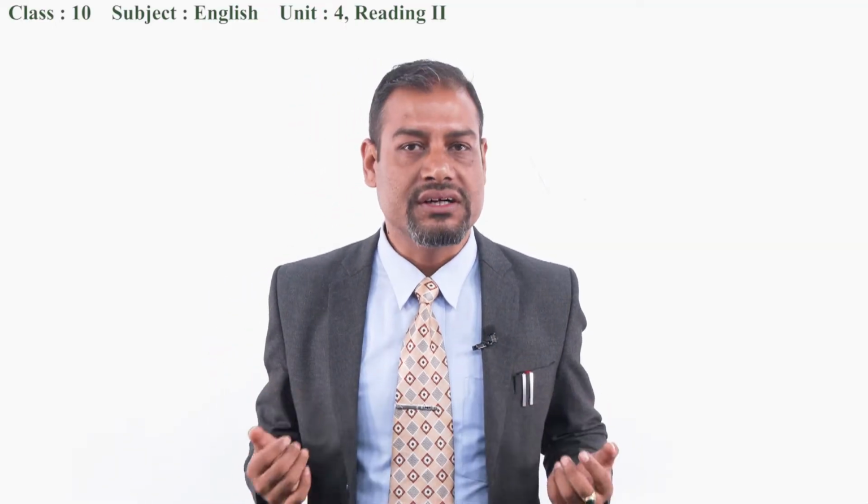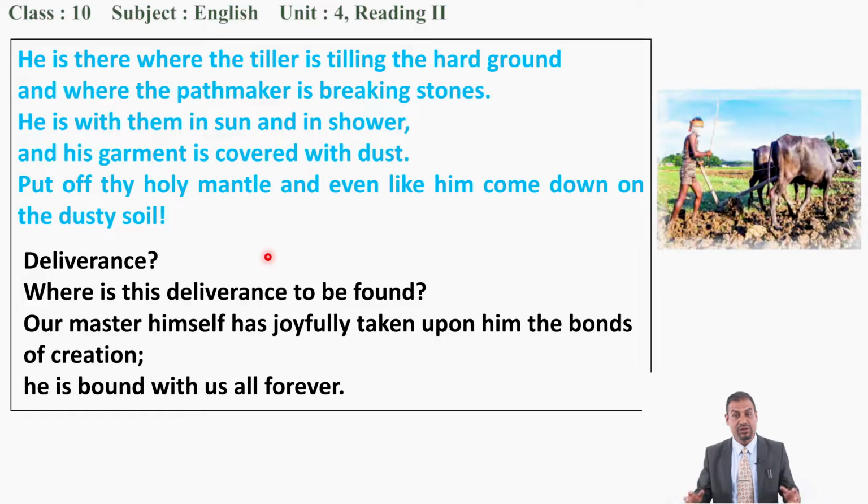The second stanza also says the same thing. Now, where can we find our God? See, deliverance. We say moksha prapta garne, deliverance. Where is this deliverance to be found? Our Master himself hath joyfully taken upon him the bonds of creation. He is bound with us all forever. Now, it is said that if we walk, if we help people, at that time God is always with us, okay? So in the name of deliverance, if we just chant, if we just sing, and if we just pray to God, then that cannot be found, okay? Where is this deliverance to be found? Deliverance can be found if we walk, if we help the needy people.